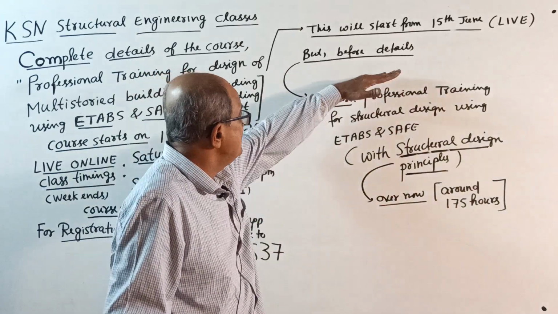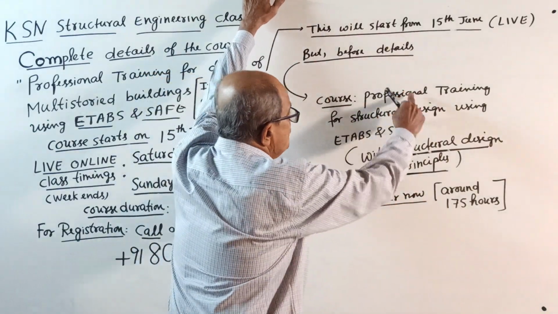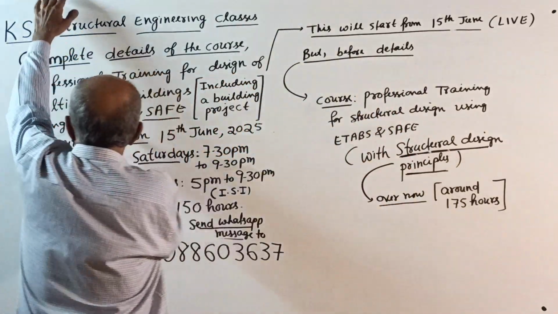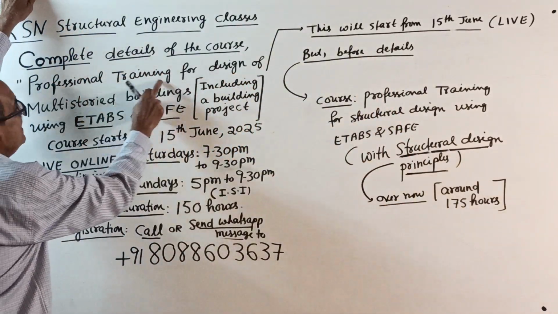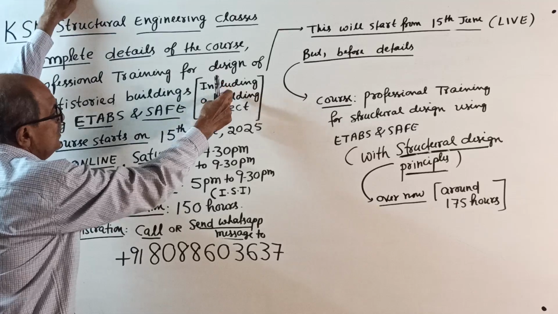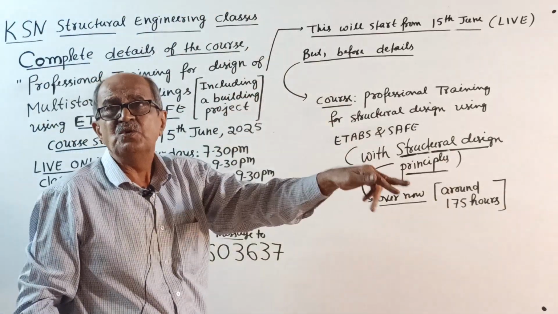Now this course, we are ready to enter software. See, now this course, which I started around 6 months earlier, is ready to enter this one. Professional training for design of multi-storied building using ETABS and SAFE, including building project. Now this will be continued.